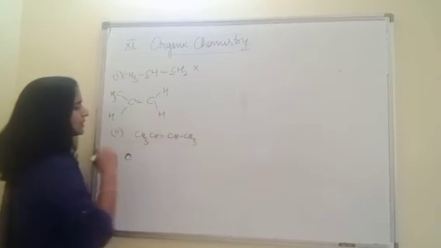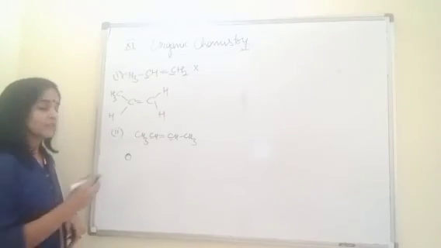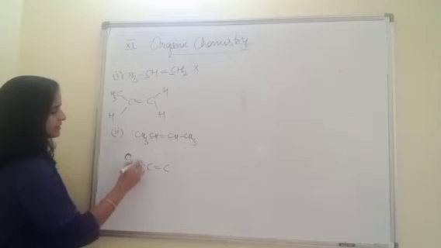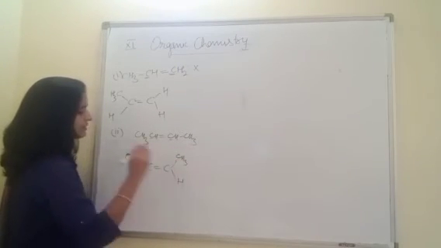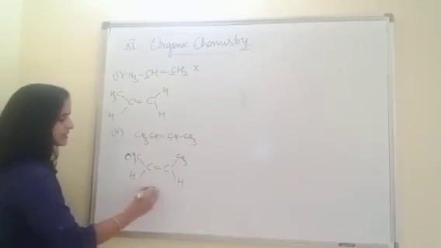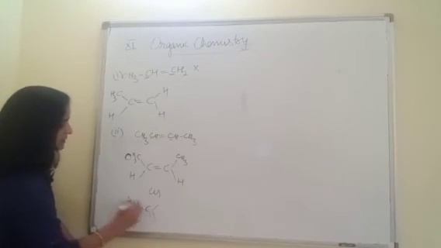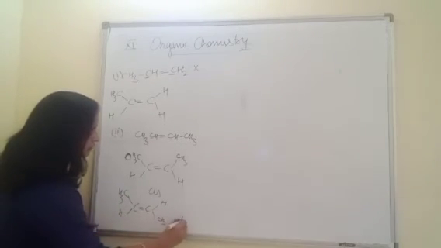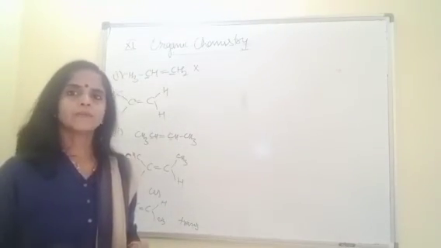If I take but-2-ene, both the groups on the double bonded carbons are different, so of course here we will get geometrical isomerism. The two groups are CH3 and H, CH3 and H. Similar groups towards the same side is cis. If you take them opposite to each other, CH3, H and CH3, we will get the trans isomer, right?